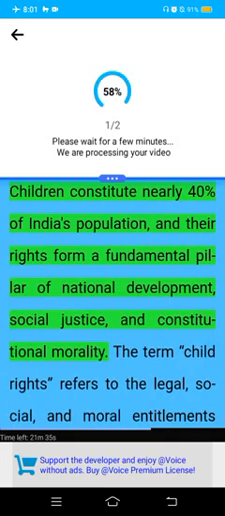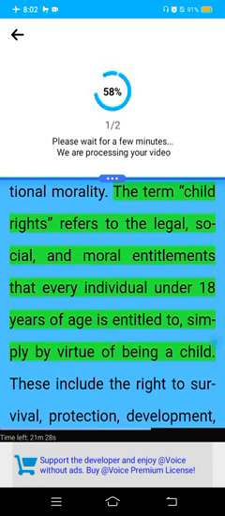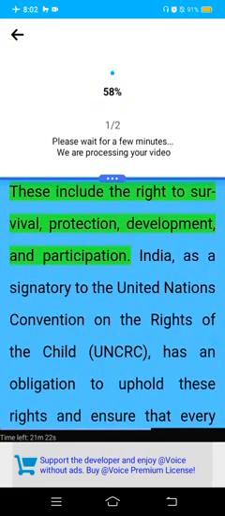Lecture 38, Child Rights in India, Constitutional Safeguards, Legal Frameworks, Challenges, and Administrative Role. Children constitute nearly 40% of India's population, and their rights form a fundamental pillar of national development, social justice, and constitutional morality. The term child rights refers to the legal, social, and moral entitlements that every individual under 18 years of age is entitled to, simply by virtue of being a child. These include the right to survival, protection, development, and participation.